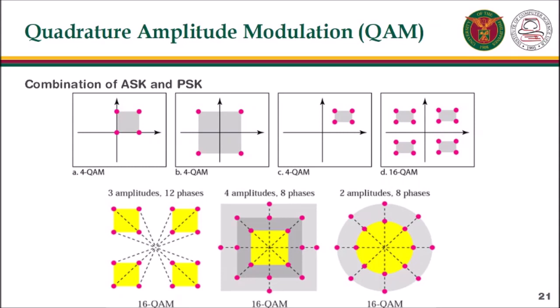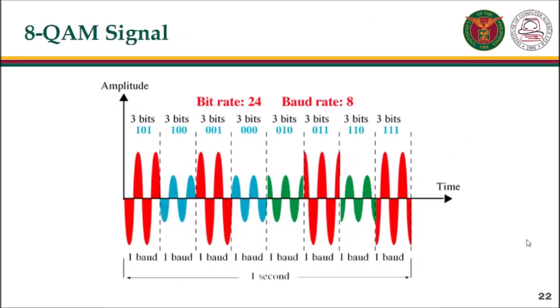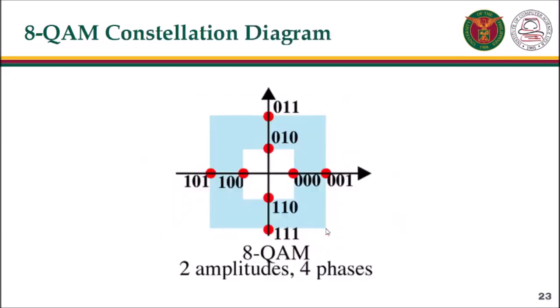The possible variations of QAM are numerous. Here is an 8 QAM signal. As you can see here, it has two amplitudes and four phases. This is the same signal represented in a constellation diagram.